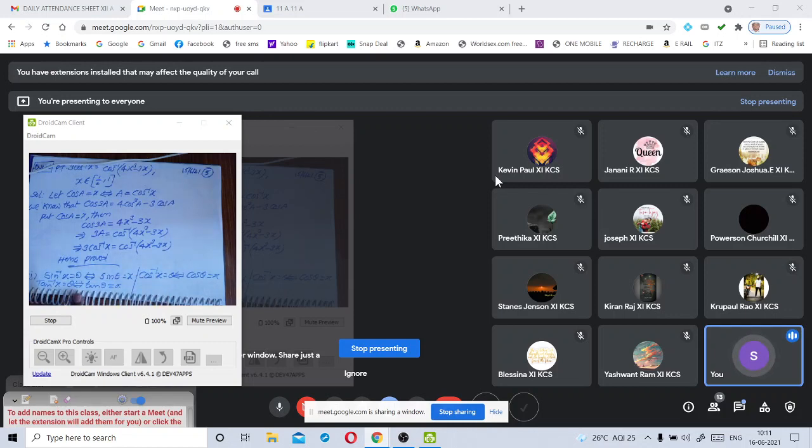Similarly for the remaining inverse trigonometric functions. Because we use these results according to the requirement in solving the sums. Okay, my dear children, understood this point?